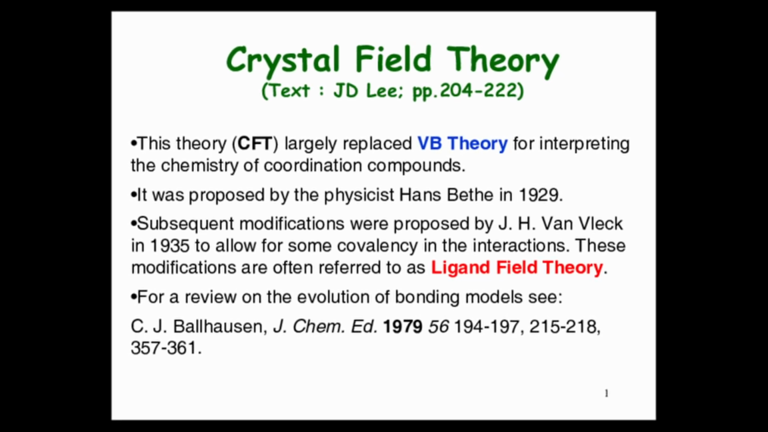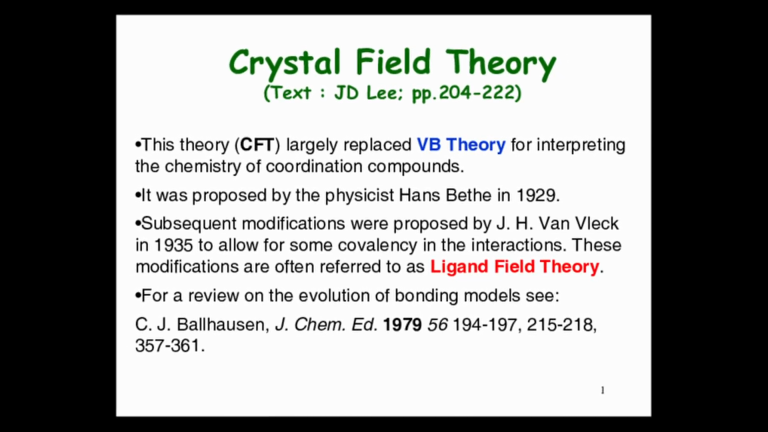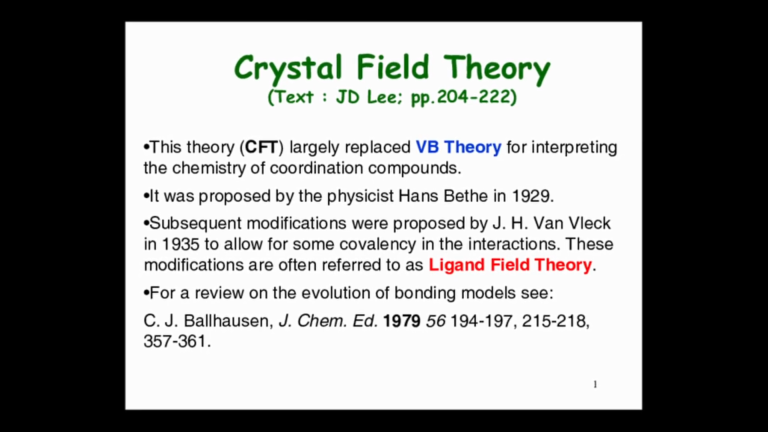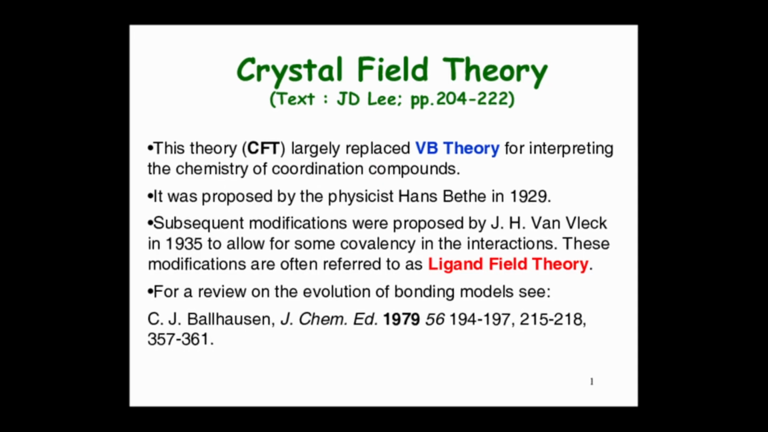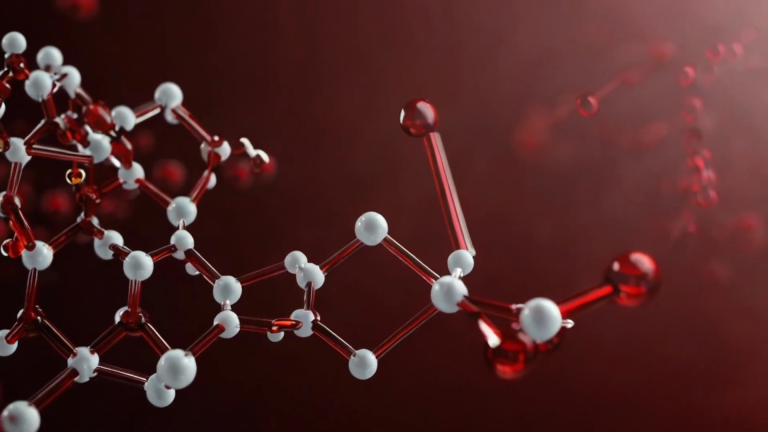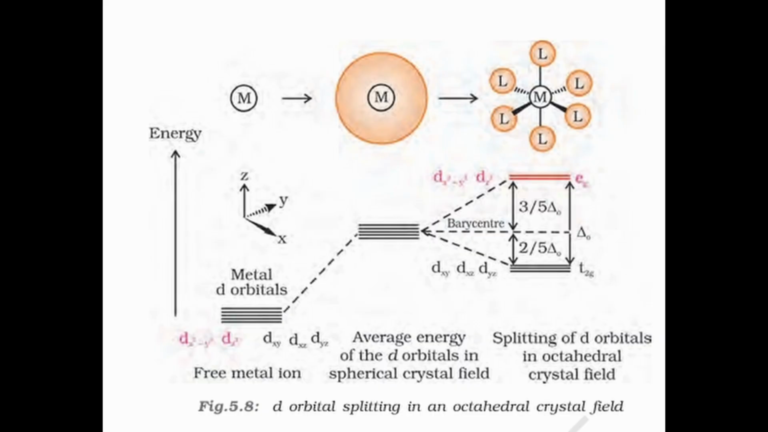When these ligands approach the central metal ion, the electrons present in the metal's d orbitals experience repulsion. Because the ligands do not approach from all directions equally, this repulsion is not uniform, and as a result, the originally degenerate 5 d orbitals split into different energy levels depending on the geometry of the complex. In an octahedral complex, 6 ligands surround the metal ion along the axes. The energy difference between the Eg and T2g sets is known as the crystal field splitting energy, or delta zero.